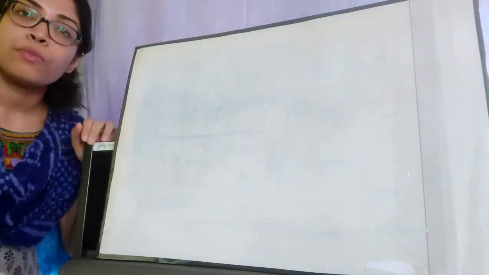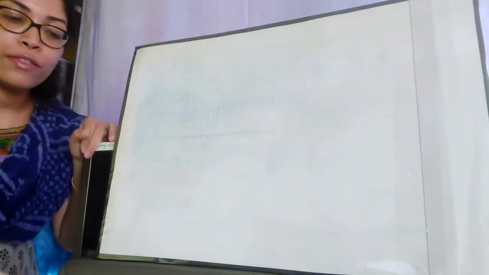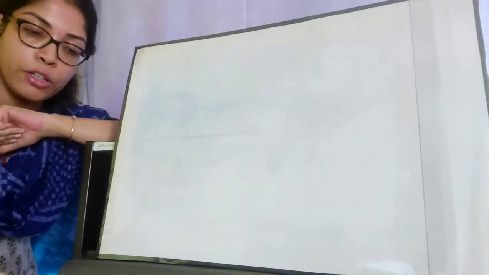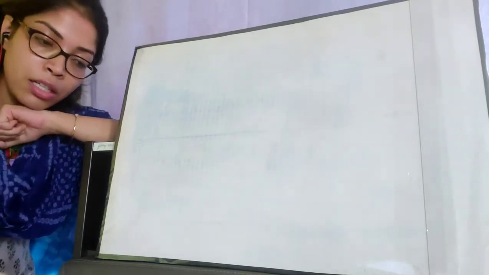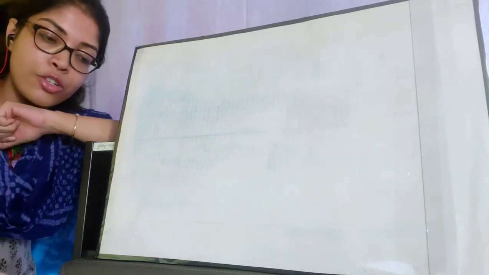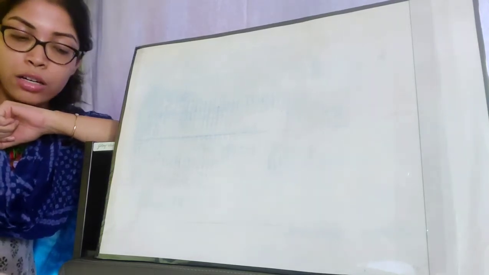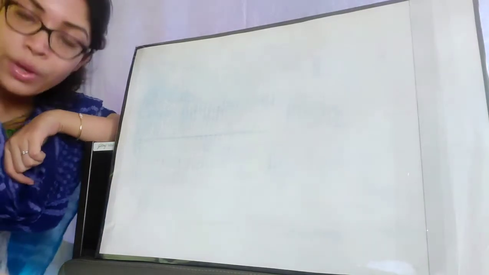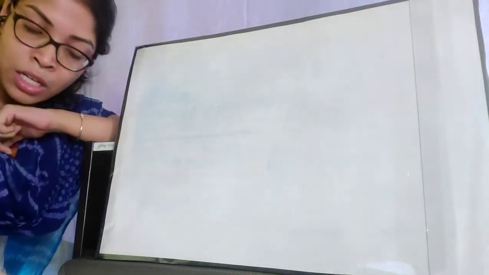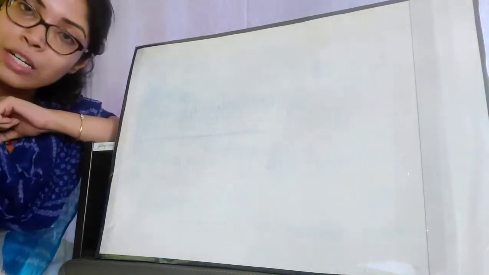This is the continuation part of the chapter allergy. In my previous video, I have done till the topic of types of allergy in your book, page number 100. I hope you have understood everything that I have discussed till now. I have also explained the few terms that are related to allergy and skin disorders, which is in the box in page number 100. So in today's video, I am going to start with the topic of how an allergic reaction occurs. Okay, so let's read from the book.